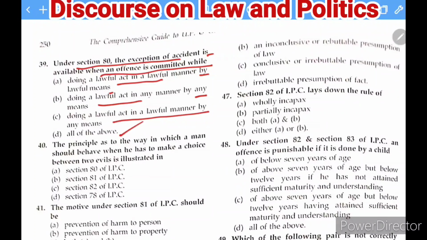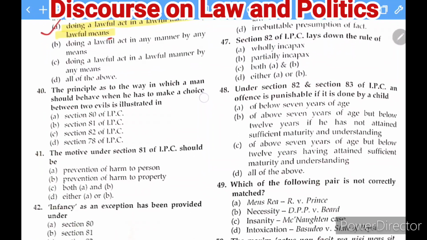So the option which is given here is that the action is to be done by a lawful act in a lawful manner by lawful means. Then in that case, you are eligible to get the defence of accident here.